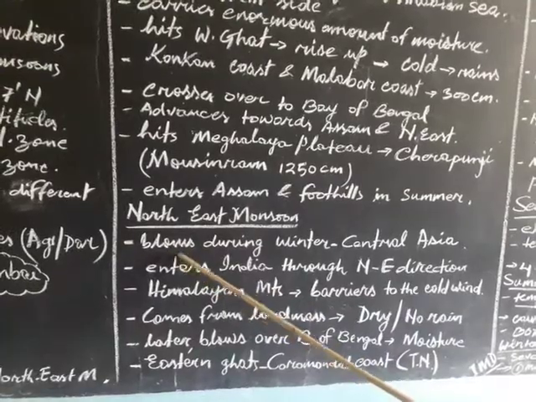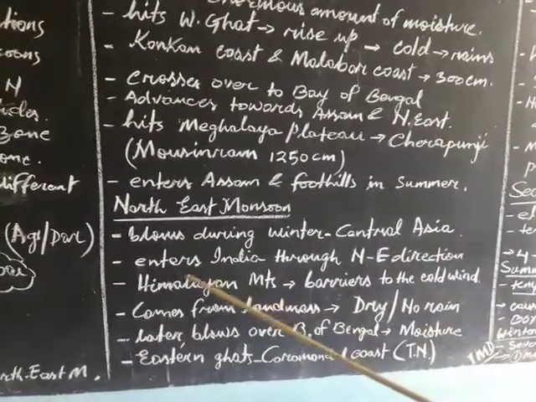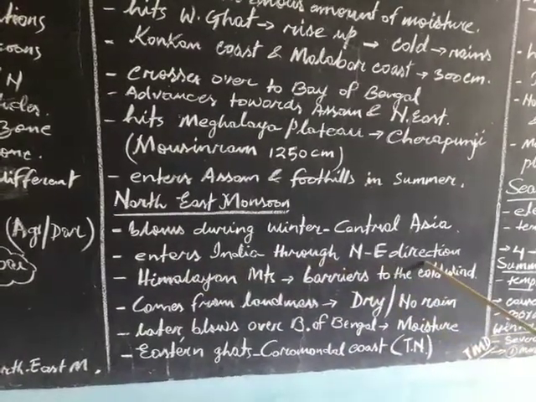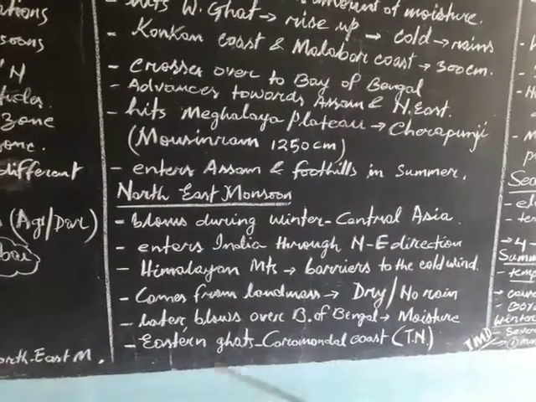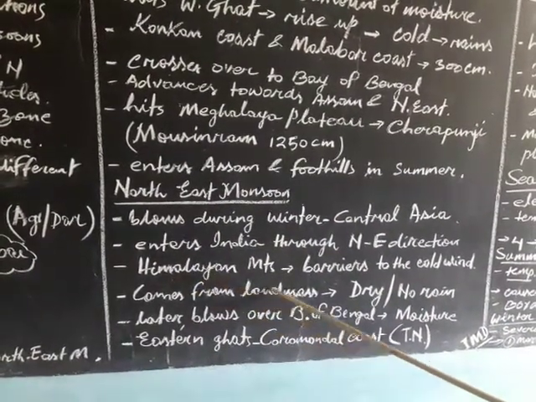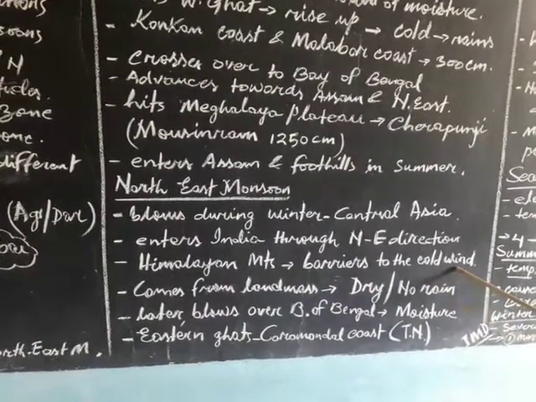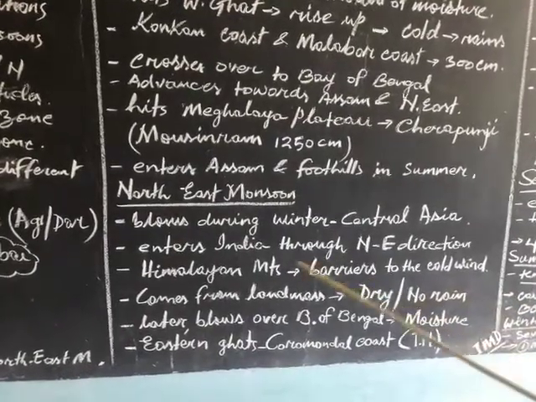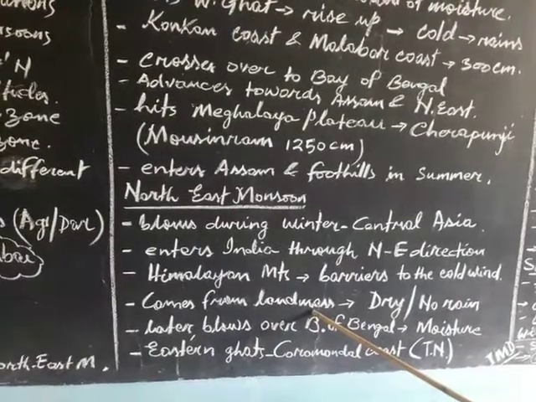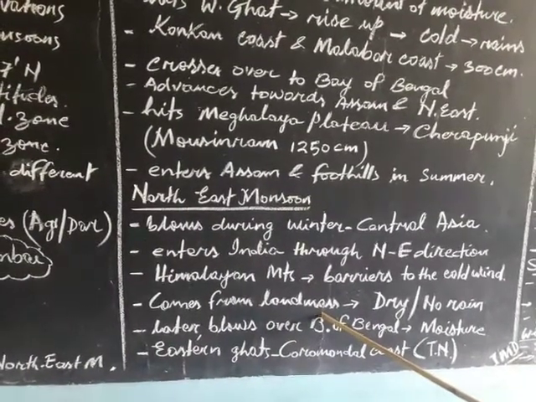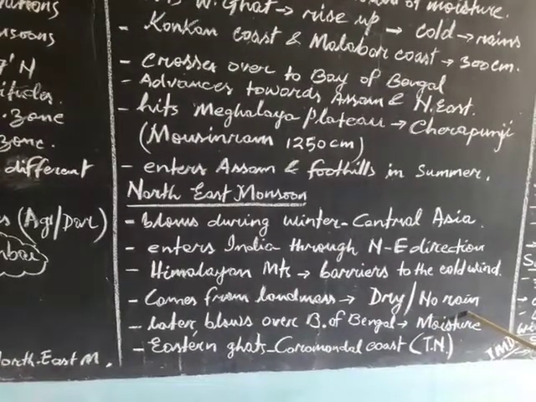Now let us see northeast monsoon. Northeast monsoon blows during winter. It comes from Central Asia. It enters India through the northeast direction. That is why we say northeast monsoon. It hits the Himalayan mountains, and the Himalayan mountains become barriers to the cold wind. As this wind comes from the landmass and not from the sea, it has no moisture, and so it is a dry wind, and there is no rain.